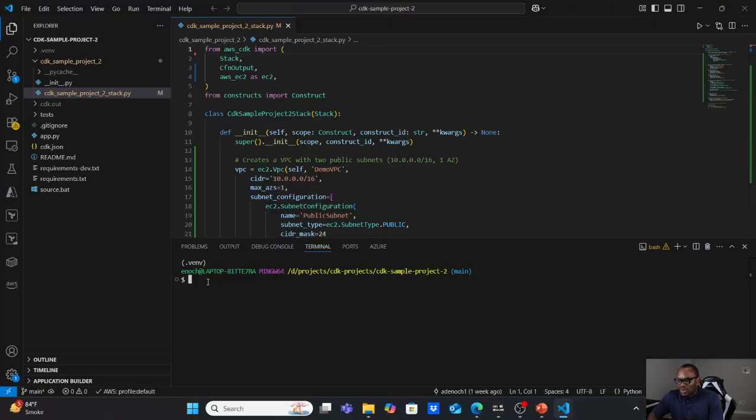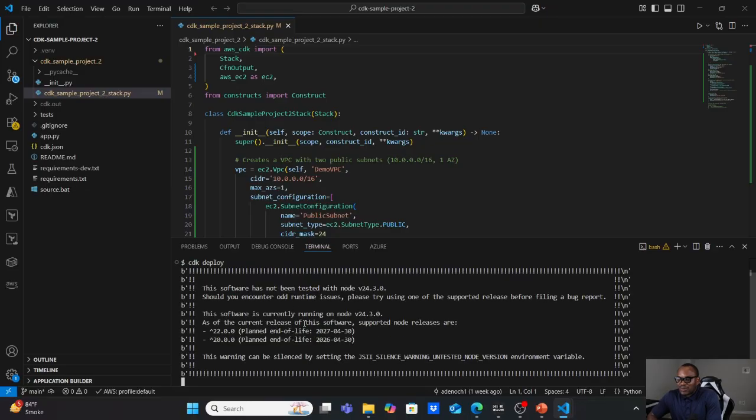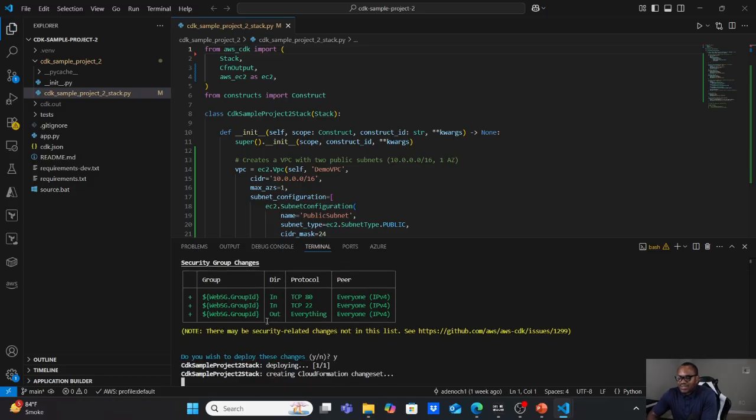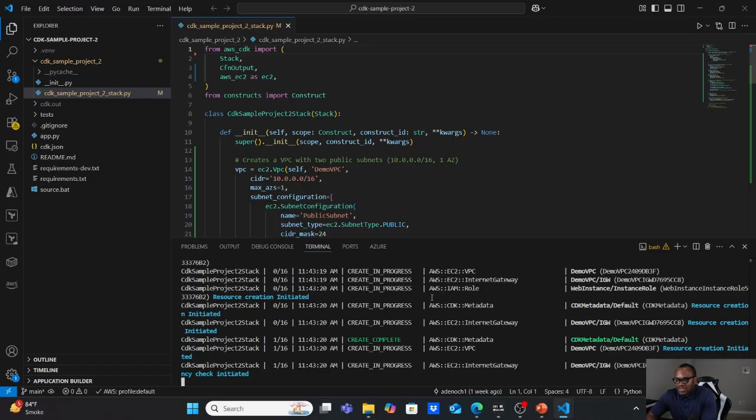I have given all the authentication that is needed, and with a simple command, we are going to bring up our infrastructure. All right, so CDK deploy, and this will bring up our infrastructure on AWS. All right, I'm going to give you the authorization to go ahead and create it. You can see it's creating the VPC, the internet gateway, so it is going to create all the resources one after the other.